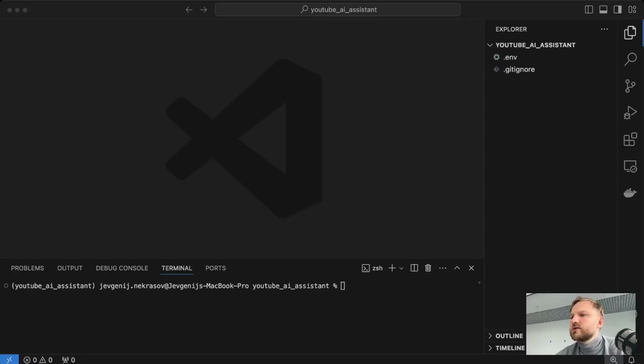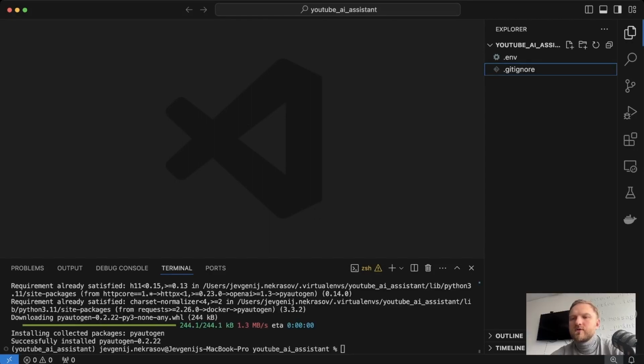Alright, so we are inside our Visual Studio Code. We have our empty YouTube AI assistant solution open, and what we want to do first is to define our agents. Before doing that, we must add the Autogen library to our solution. So I will switch to the terminal and add the Autogen package to my virtual environment. I will write python -m, which stands for module, pip install pyautogen, which is the name of the Autogen package. And then I click enter. Okay, so the Autogen library is successfully installed to our solution.